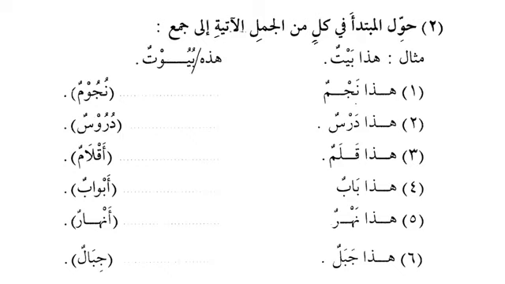هذا نجم, this is a star, and نجوم. So what should we use for نجوم? هذا or هذه? هذه, excellent. هذه نجوم. هذا درس, this is a lesson, and هذه دروس, these are lessons. And also look at the pattern. The pattern is فعول, نجوم, دروس.